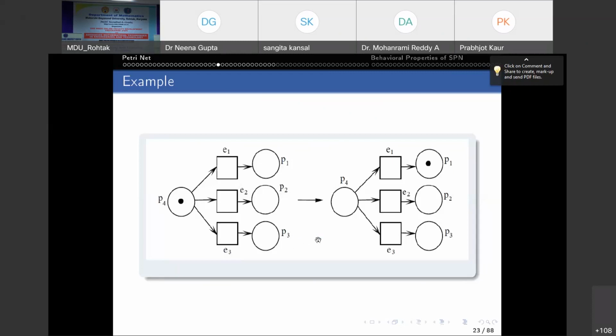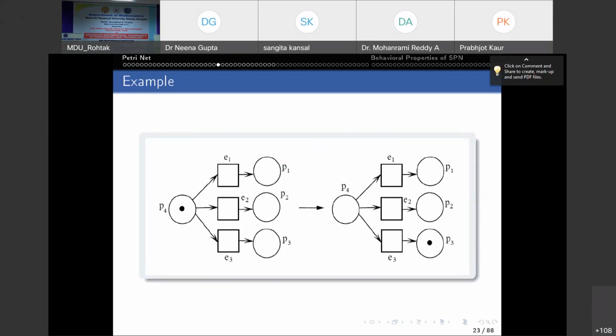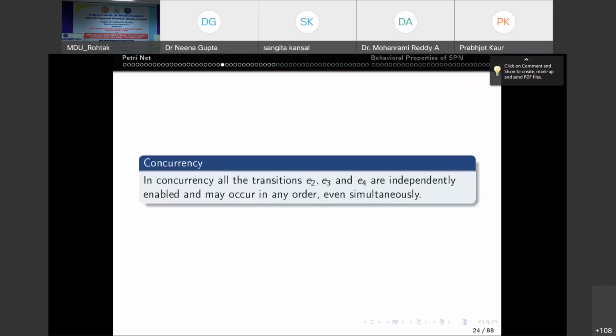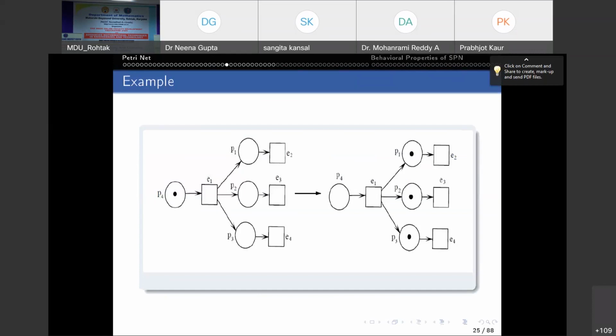Next situation is concurrency. See, this is the situation of concurrency. Here, P4 has a token, so this event or transition E1 is enabled. And when E1 fires, by firing rule, P1, P2, P3 all will receive 1 token. By using firing rule, I am not putting the token arbitrarily. Okay, you can do the calculation.